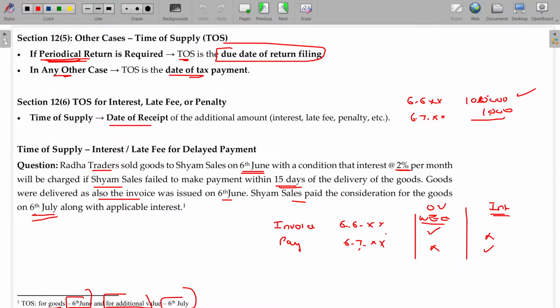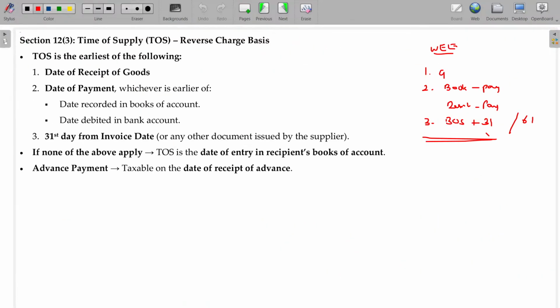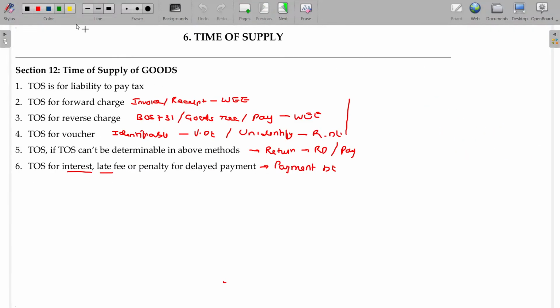Now, in case of time of supply of services, reverse charge, everything is similar to that one, except this one will be different. Okay, I will mark it there itself. In case of time of supply for the services, all are the same. First one is not the same. Second one, bill of supply plus 31 is replaced with bill of supply plus 61 days. Others are the same. Only this point is different.